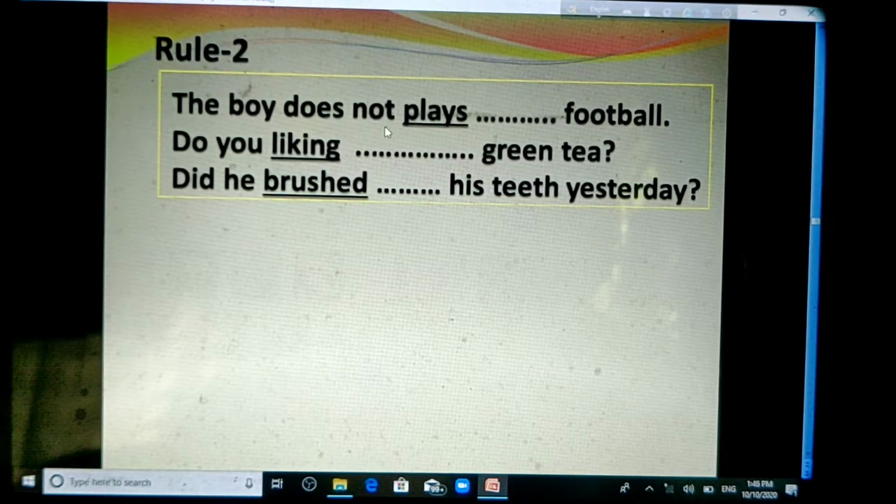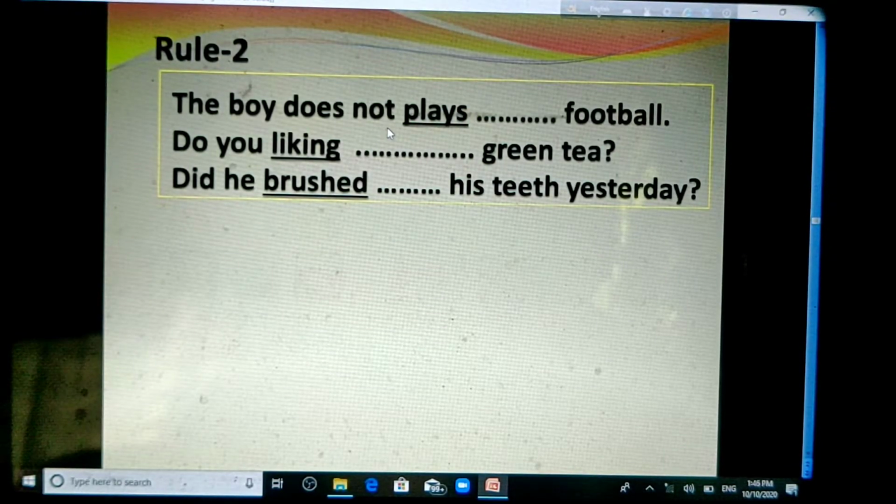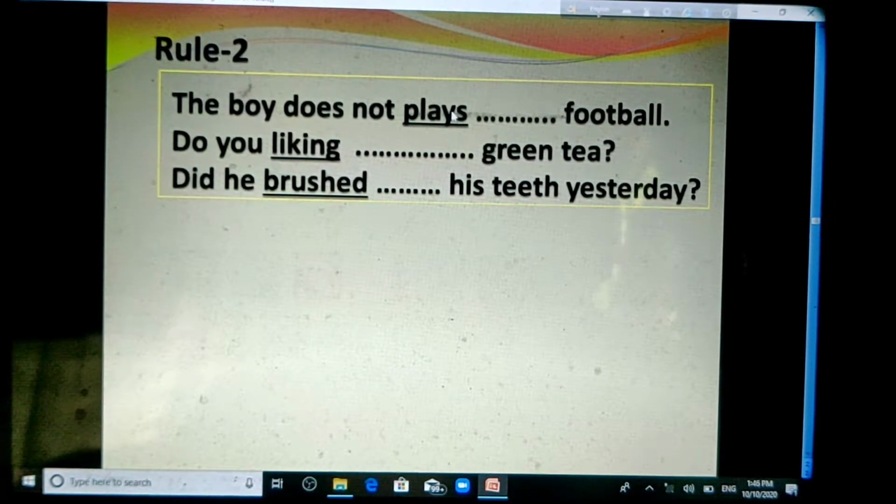Okay, what may be the right form of the verb plays at the first sentence? The boy does not plays football. Yes, the answer is play.